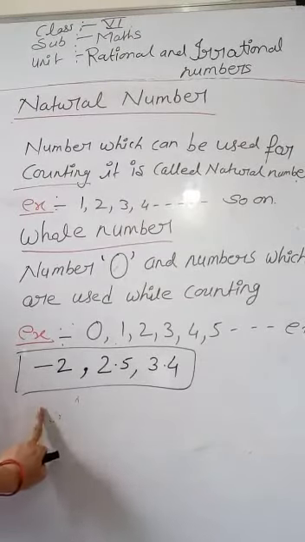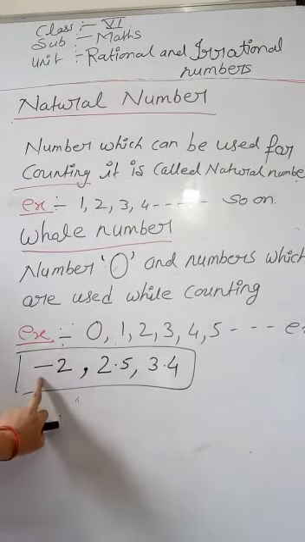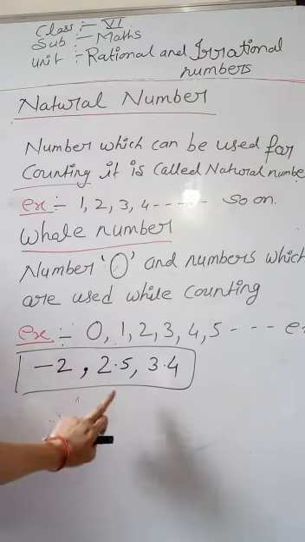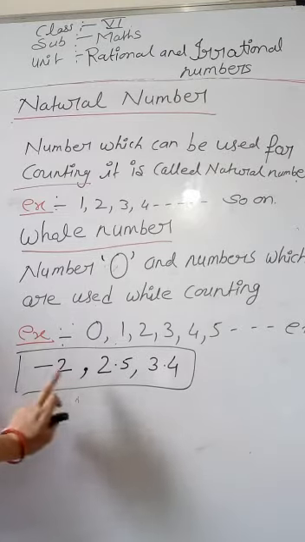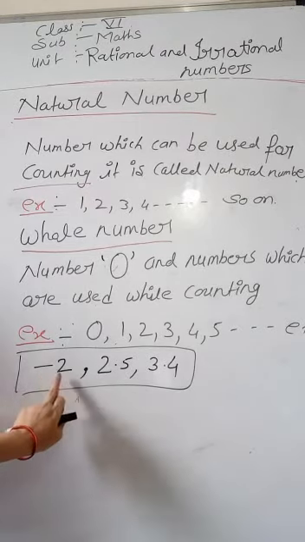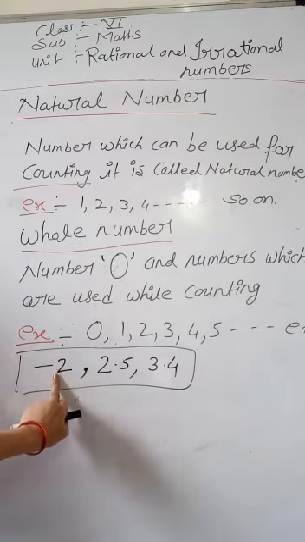So students, here are some more numbers. Can you tell me whether it is a whole number or not? No, it is not a whole number because here -2 is used.